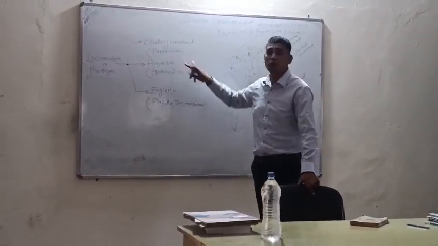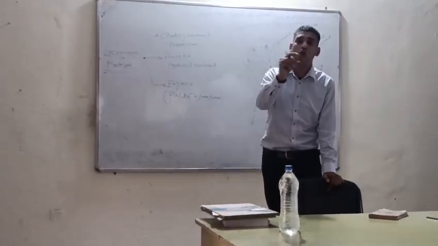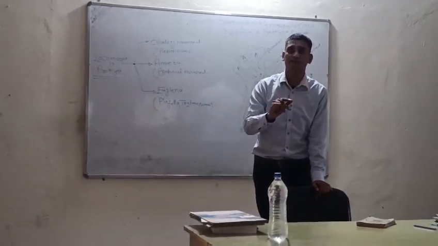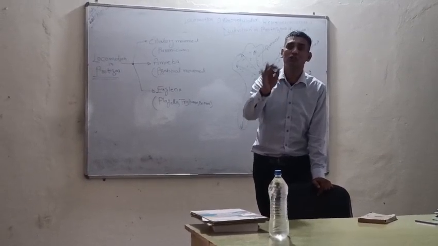In case of paramecium, we will have the cilia. Cilia is the accessory organ which is responsible for the movement.